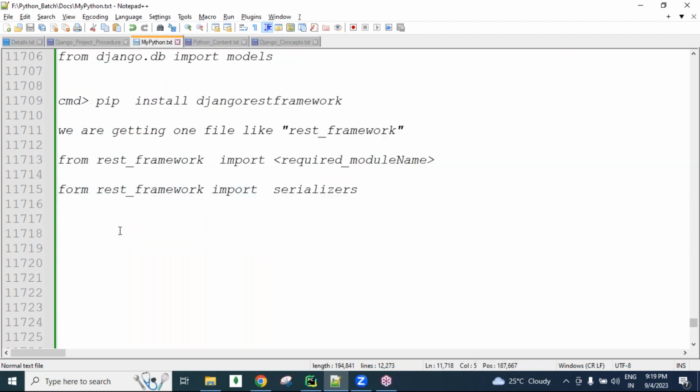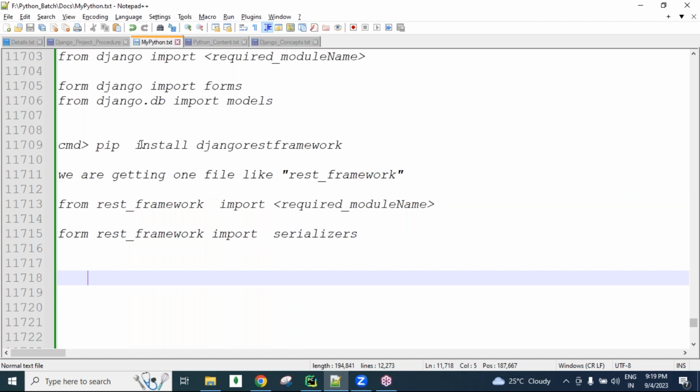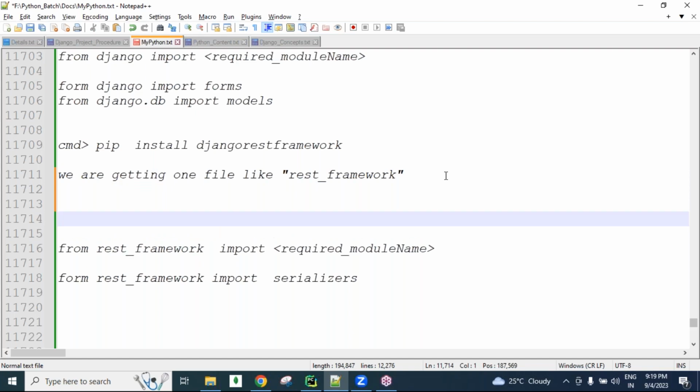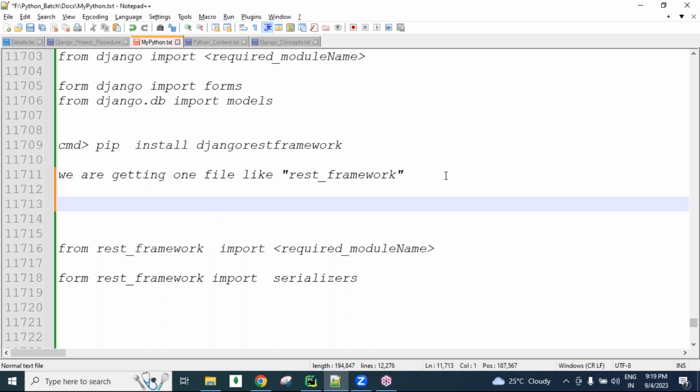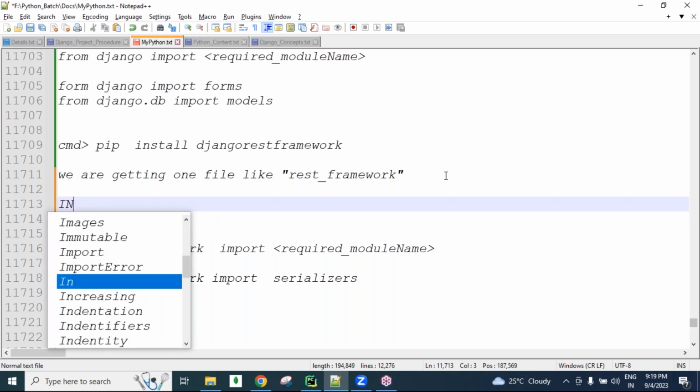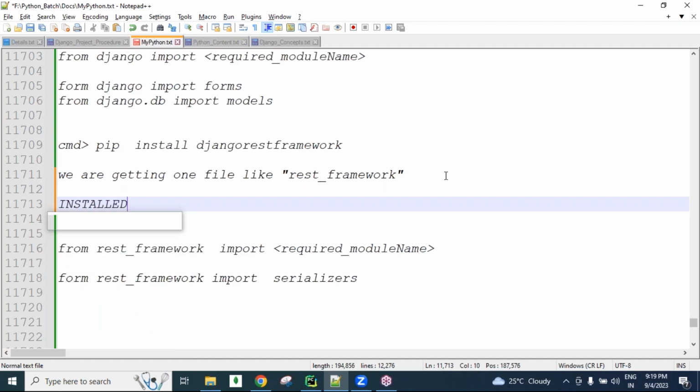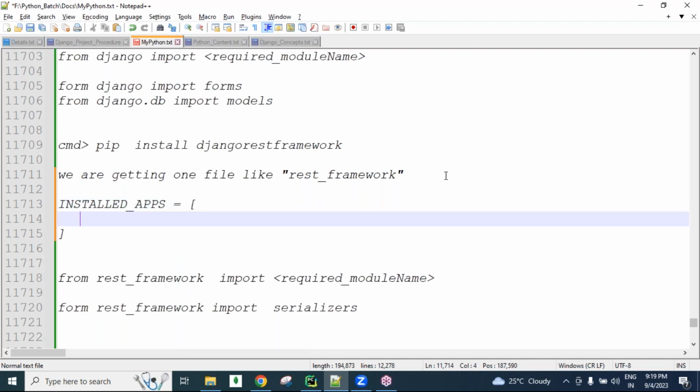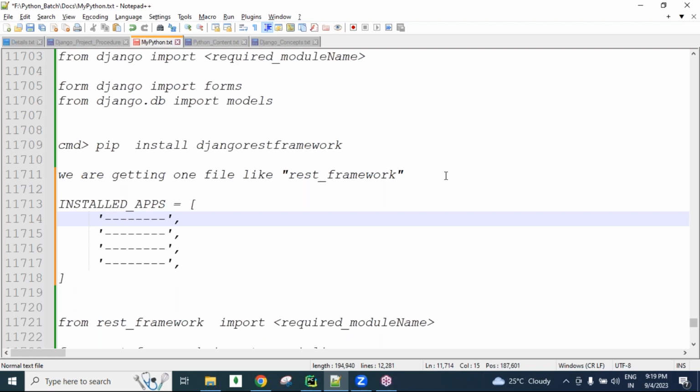Okay, one more rule, guys. First you are downloading like this, so one package we are getting on our machine. Later, in our Django project, settings.py file is there. There we have the INSTALLED_APPS section, guys, a list of apps: app 1, app 2, app 3, like that.